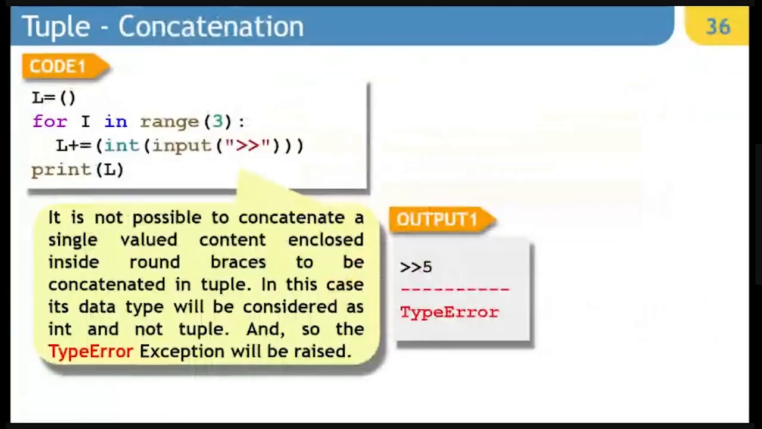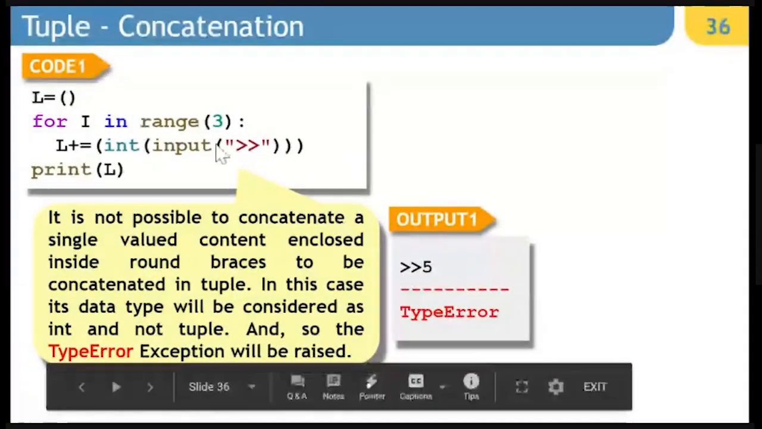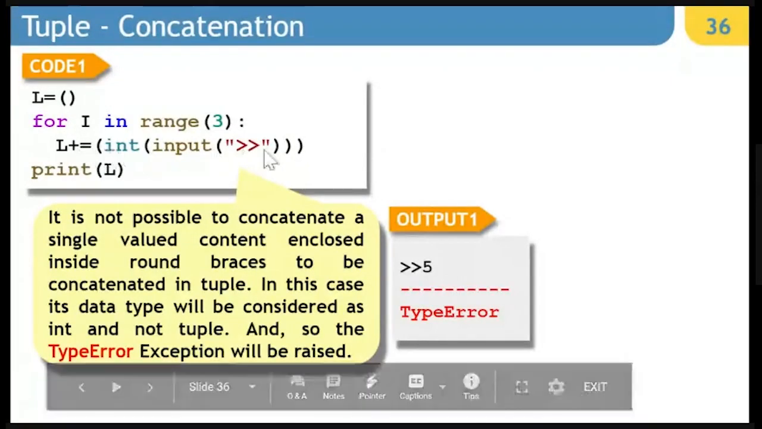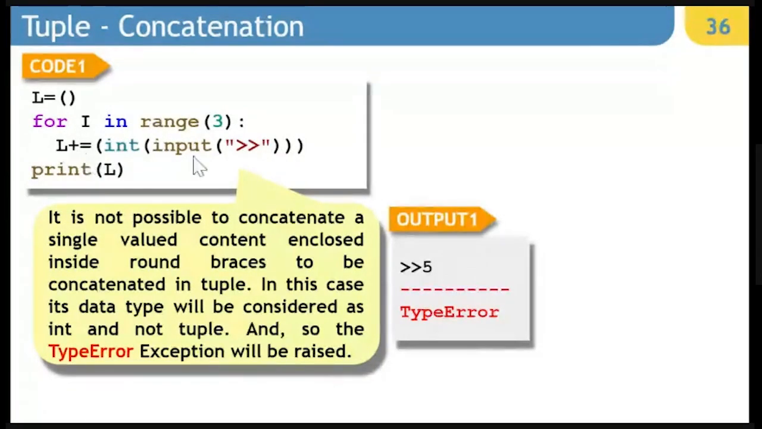Next is concatenation. Now let's look at this particular example. So I was just talking about the single valued thing. That is going to restrict this program to run. Just look at this example very carefully. It will allow me to enter the value of this input for the first time. But as soon as I do this, it will stop me because it will encounter an exception. And this exception is type error. Basically, it is trying to add integer into a tuple. L is a tuple. Integer cannot be added in tuple.